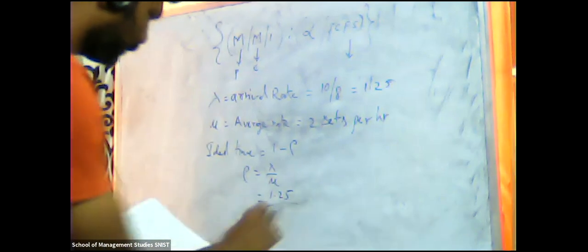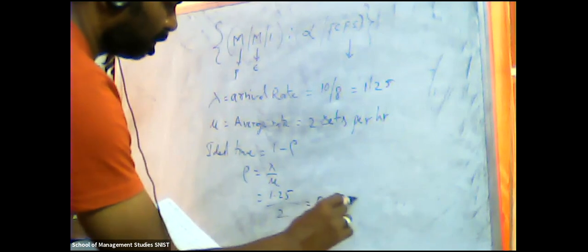Then mu we know, 2. So 10 by 8, how much? Which is 1.25. So 1.25 divided by 2, how much? 0.625. Yes or no? Yes, sir. We got rho.